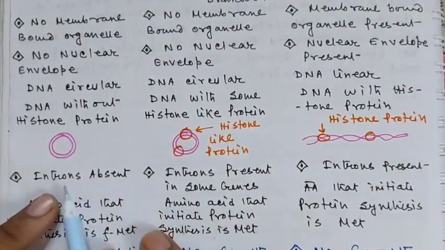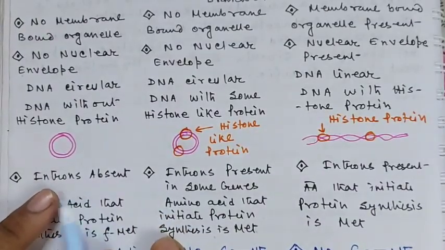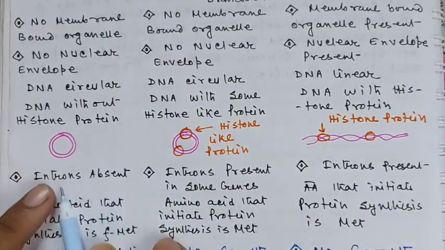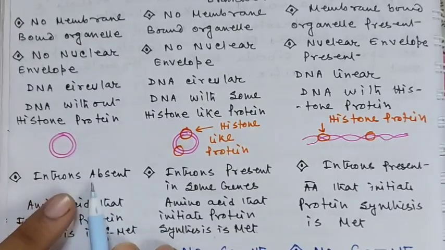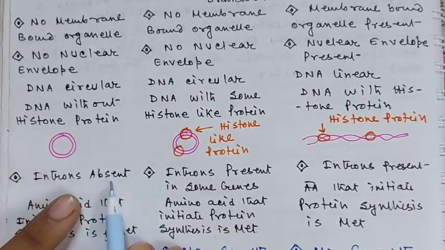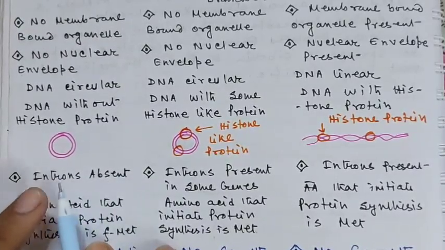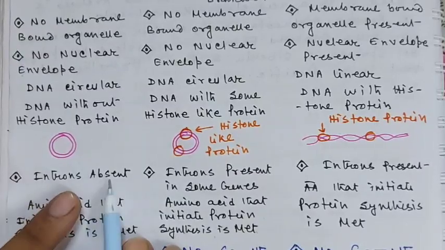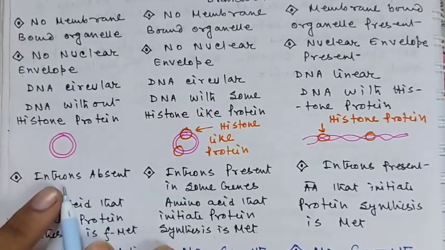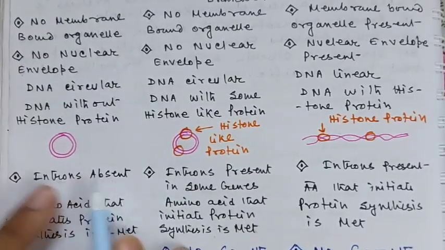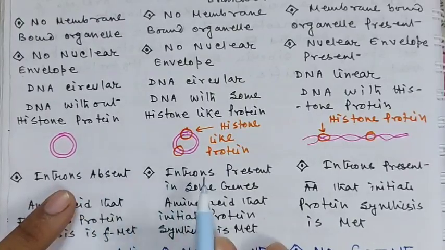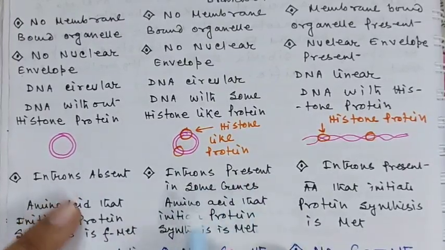And if we consider their genome structure, introns are absent in bacteria. Introns are inactive genes, they cannot synthesize protein, so they form the junk DNA, and this junk DNA is absent in bacteria or Eubacteria. But in Archaea, introns are present in some genes.